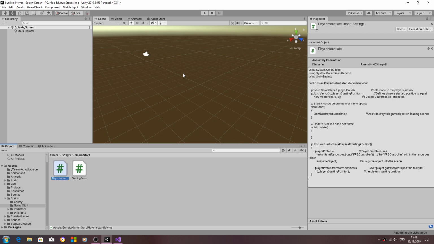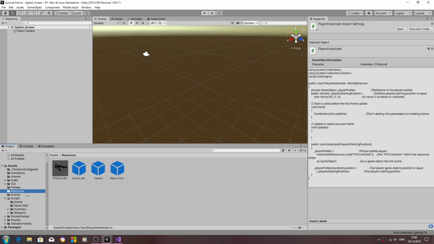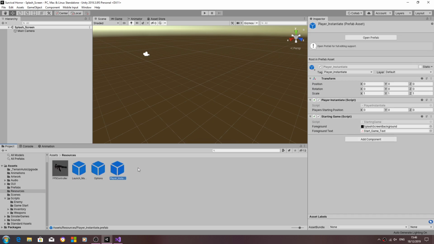So in this lesson we're going to begin work on the enemy spawn points, and we're going to begin by actually going back and making some changes to the launch manager and player instantiate script. Because before we do anything, we need to actually have a spawn point manager load in. And we're going to do it the same as we've done before.